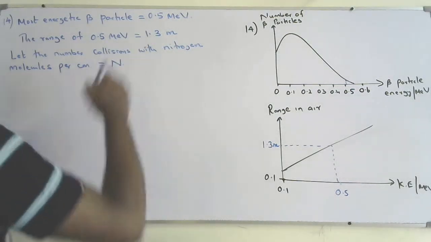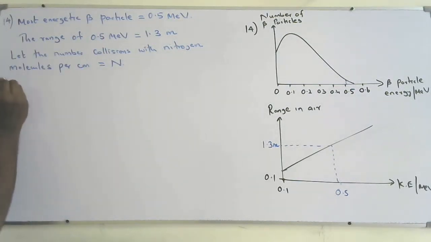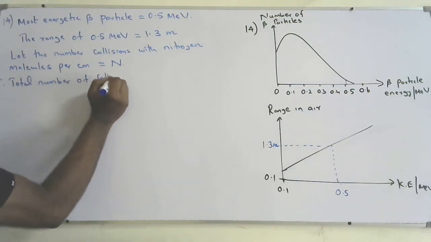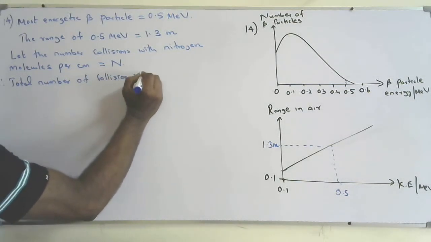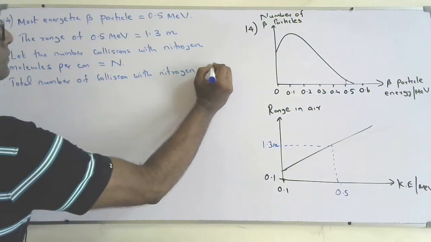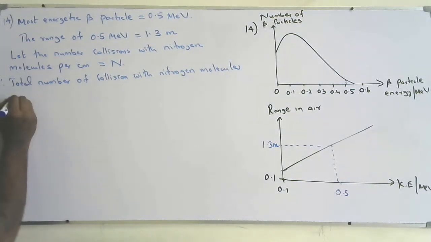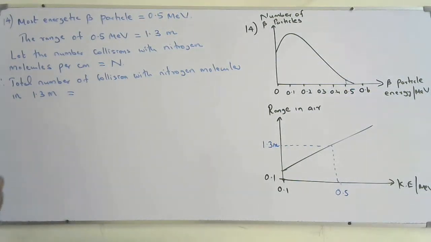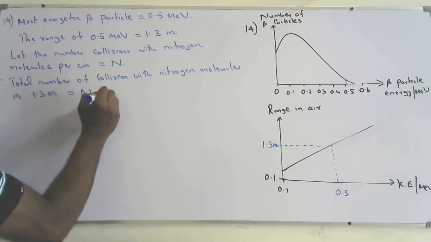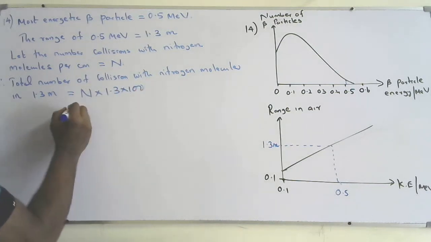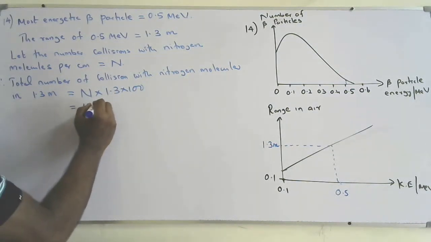So the total number of nitrogen molecules in 1.3 meters will be n into, that is in 1 centimeter, 1.3 meters converted to centimeters, 1.3 into 100, so that will be 130 n.